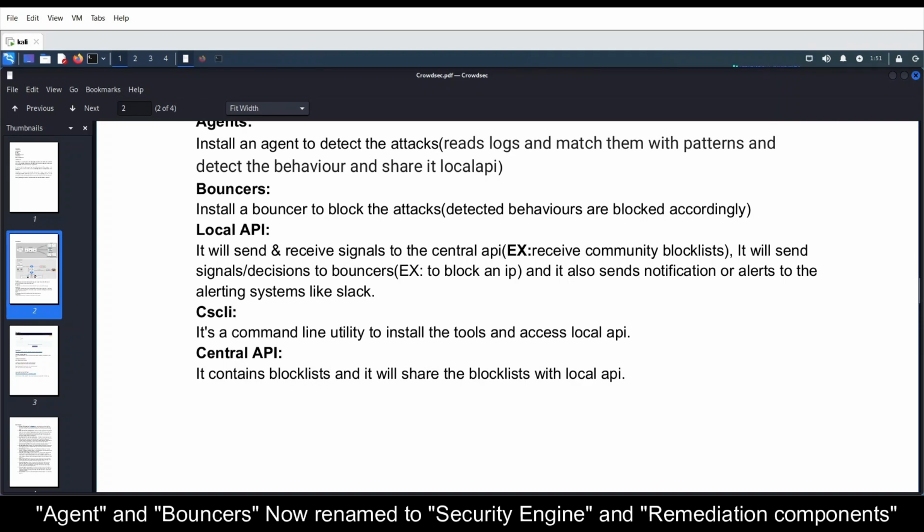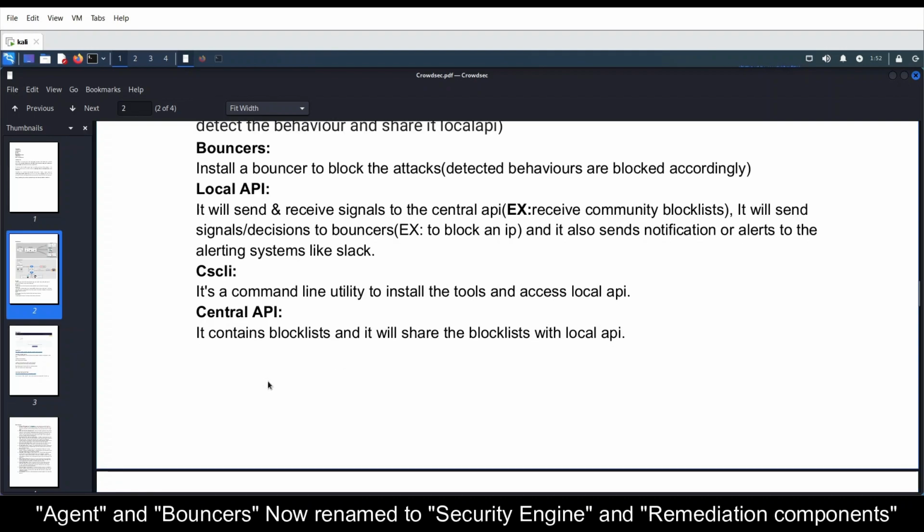Okay, and local API also sends notifications and alerts to a particular alerting system like Slack. So whenever we receive some malicious actor notification, it will share those results with Slack or something like Splunk or any alerting system, and it will generate an alert there. Okay, so then coming to CSCLI. CSCLI is a command line utility to install tools and access local APIs.